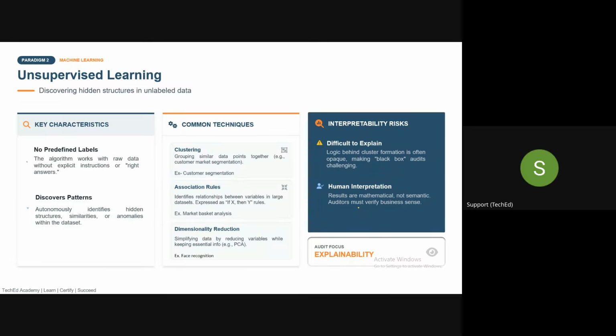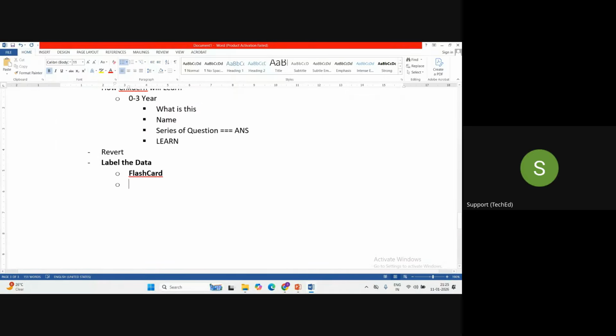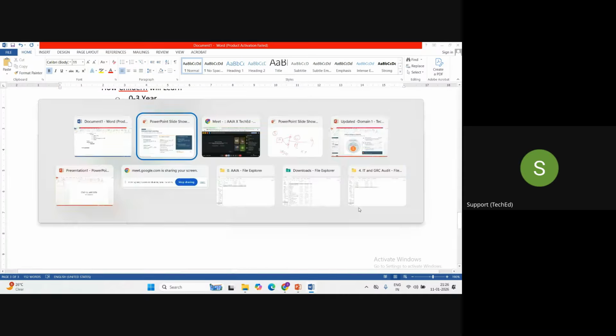Okay. Next is unsupervised. Before unsupervised, guys, there is also one more type of learning which is called semi-supervised. We'll discuss this once we know unsupervised. Now, in unsupervised learning, what will happen, guys?